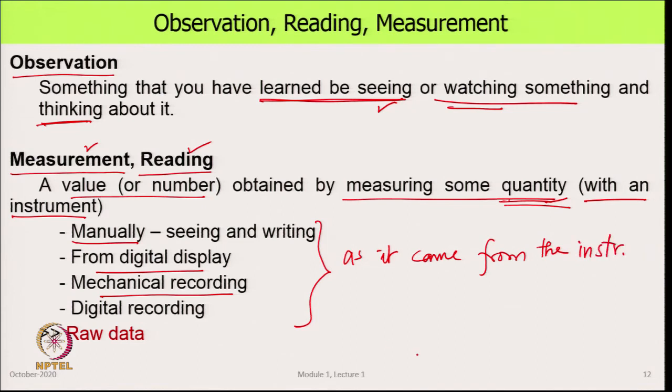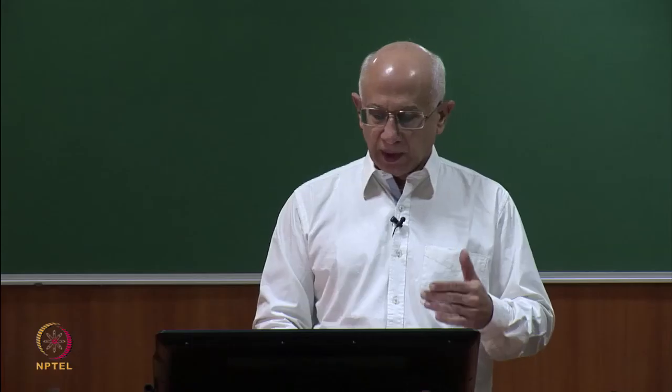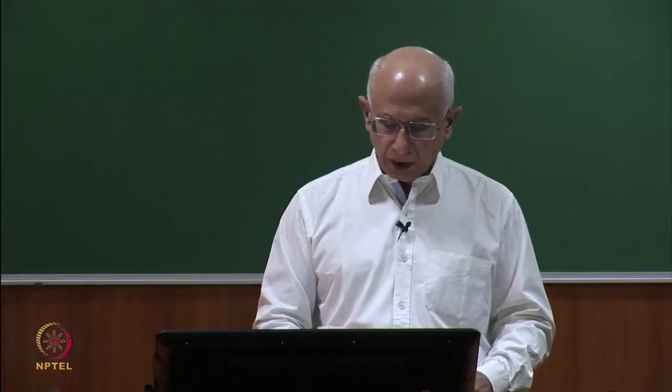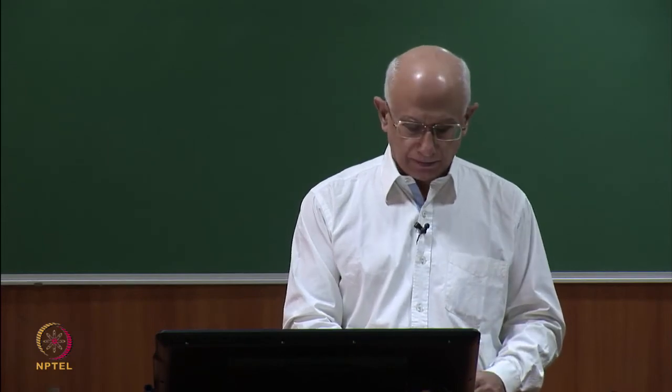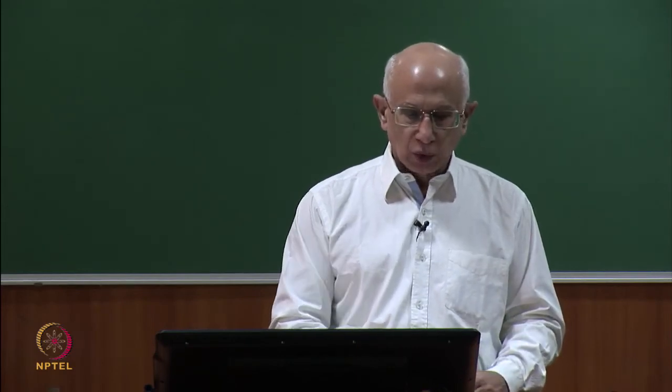We did not do any manipulation to it, we did not do any calculations to it. It is just the way the instrument showed us what the value is, and this is very, very important for us in this course. This is what we call raw data. And in the experimentation process, we will see the importance of this, why it should be preserved, so that you can later on come back and see what actually happened if something went wrong. So, that is two definitions.